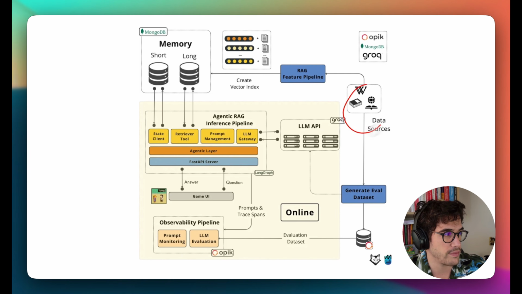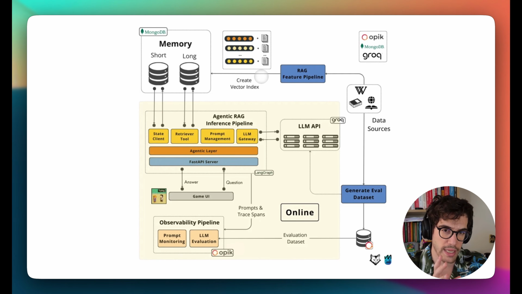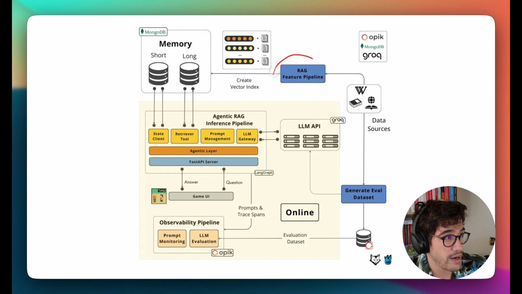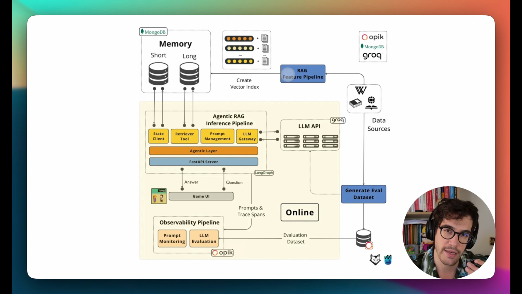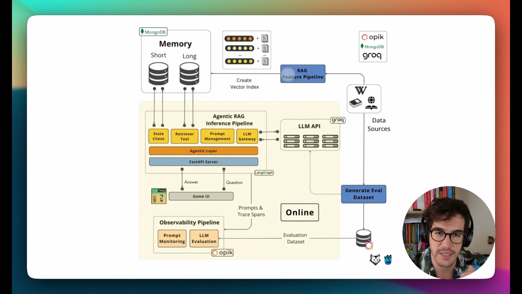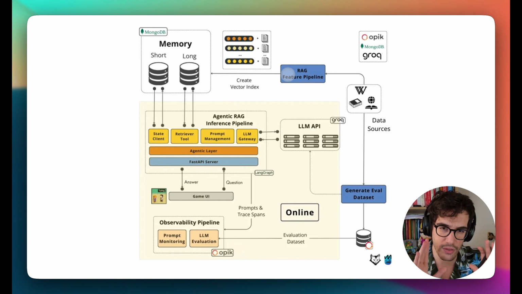So we have all of these data sources, this generate eval dataset, etc. We are going to focus, first of all, on this offline phase. This RAG feature pipeline that you see here is necessary because we are creating philosophers, and every thinker, Turing, Ada Lovelace, Socrates, Aristotle, has a very specific context, a very specific way of seeing the world.